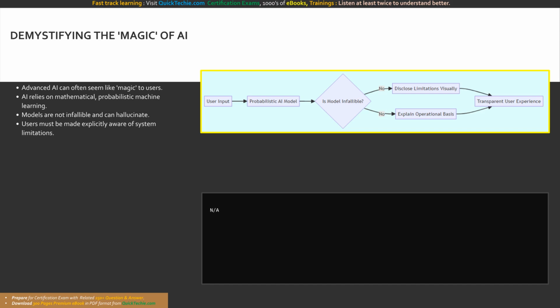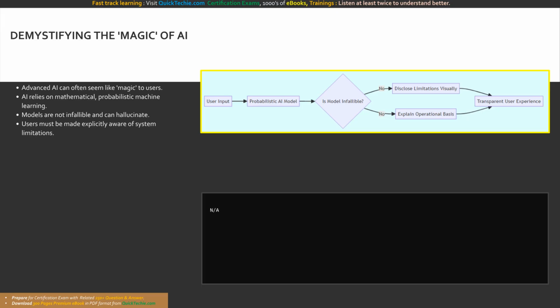It is simply the application of advanced mathematical techniques, statistics, data science, and probabilistic machine learning models. Therefore, the core mandate of the transparency principle is that it is critically important to make users aware of how the system actually works. You must proactively demystify the application. Furthermore, users must be made explicitly aware of any potential limitations the AI system may have.